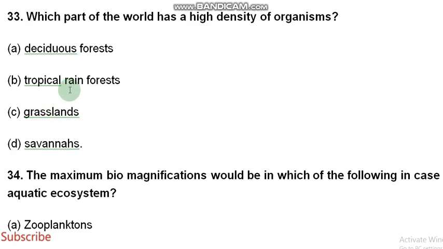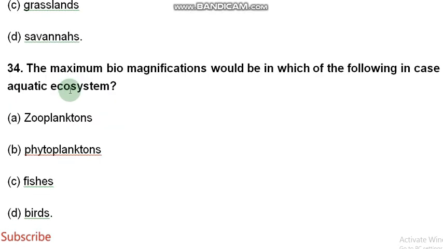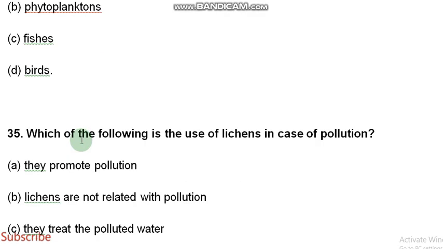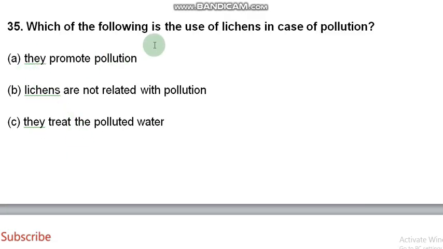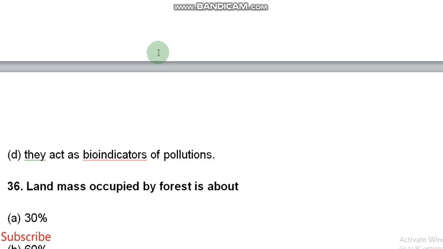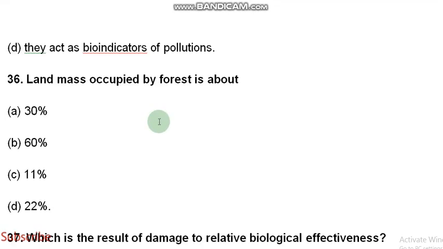That is the tropical rainforest. The maximum biomagnification would be in which of the following in the case of an aquatic ecosystem? That is fishes. Which of the following is the use of lichens in case of pollution? They act as bioindicators of pollution. The D option is true.